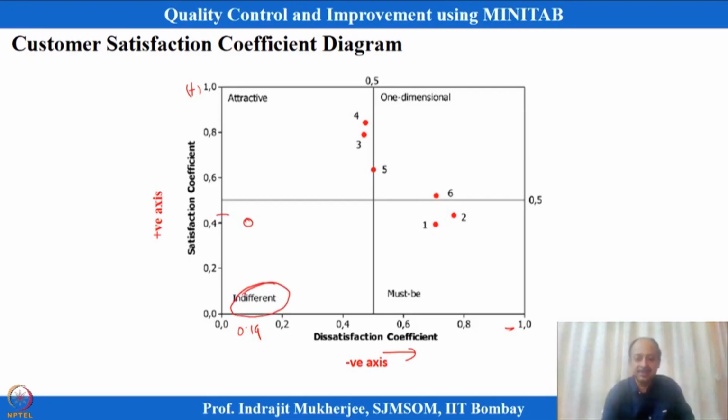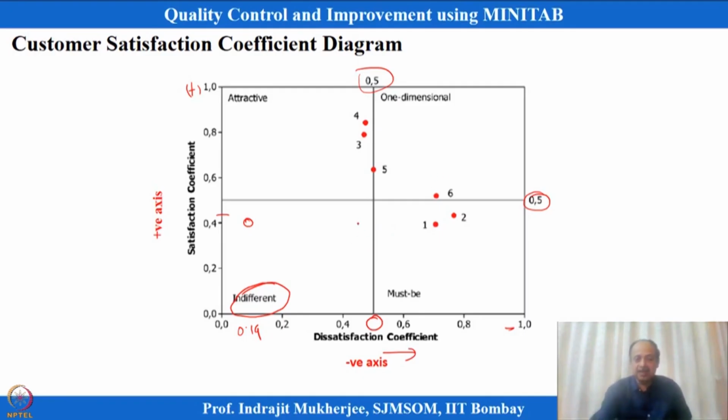In this case, this scale can be formed, and this is the 50%. We can think of 0.5 as the demarcation line over here, and here also we have a 0.5 demarcation. I am segmenting this into 4 quadrants, and then we can place each specific sub voice in the category it will fall into. All sub voices can be placed in this diagram.